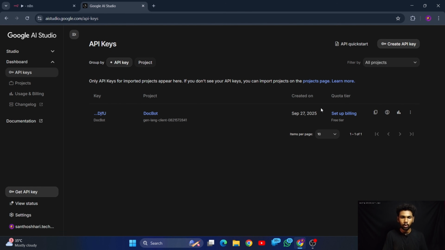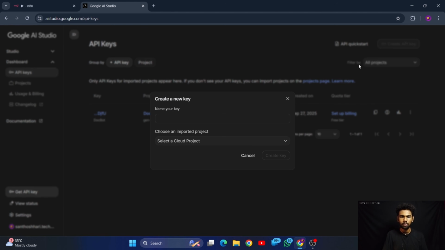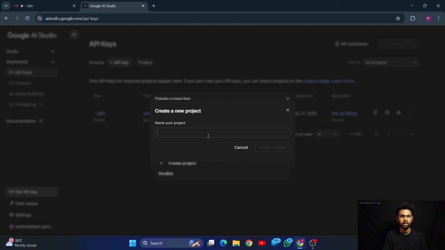Here is the working API key for me. You can create an API key for yourself. Name the API key appropriately. Let me name it sample, and choose which project it is going to work in. Say for example you don't have a project here, then create a project. Let me name that project sample too and create a new project.